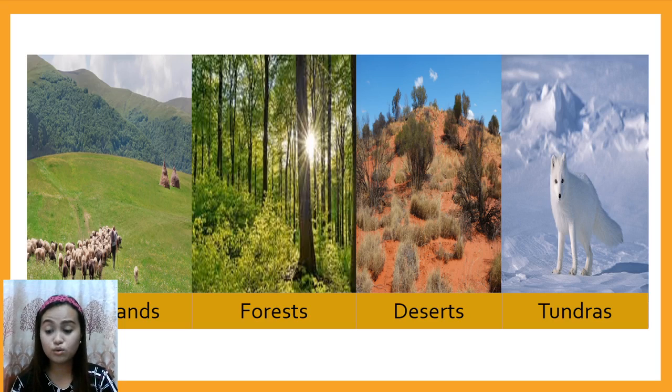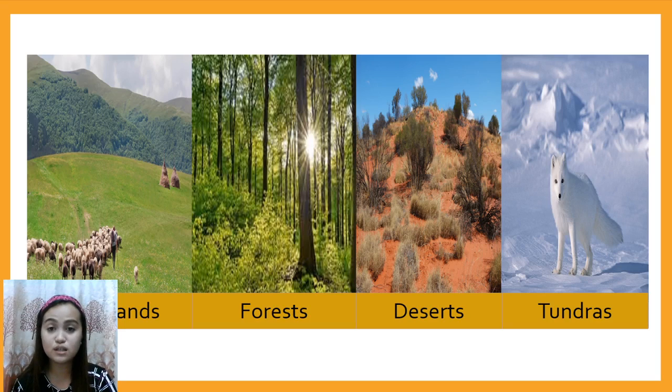So we have forest. Okay, kagubatan. A forest is usually a small space that is filled with different types of plants because it receives plenty of rain. There are three kinds of forest: tropical rainforest, temperate rainforest, and taiga. So let us discuss it one by one.